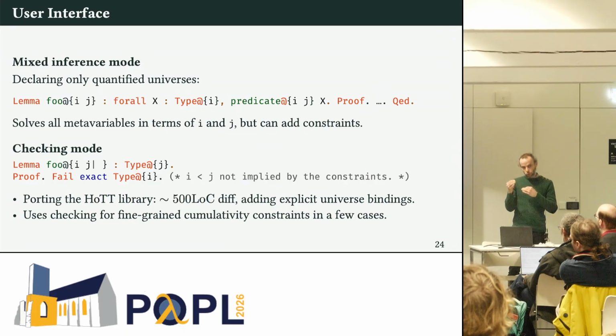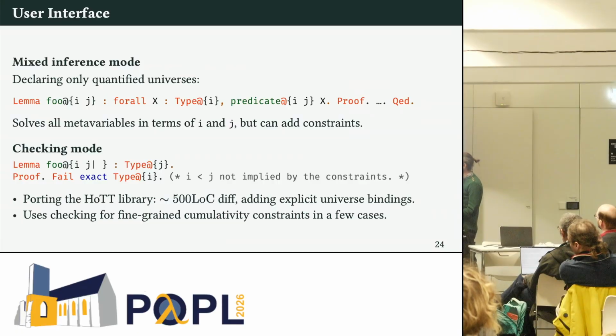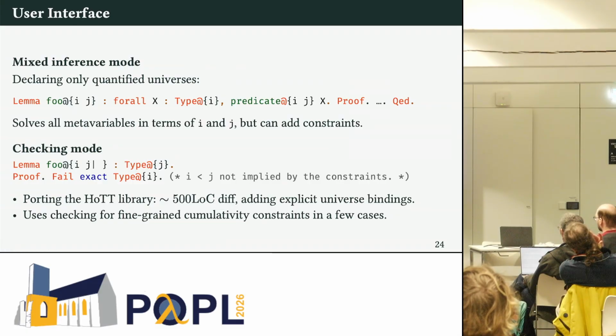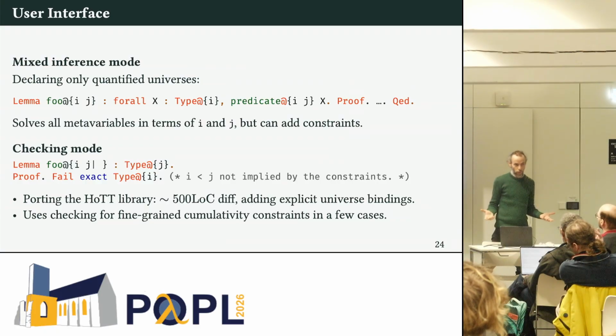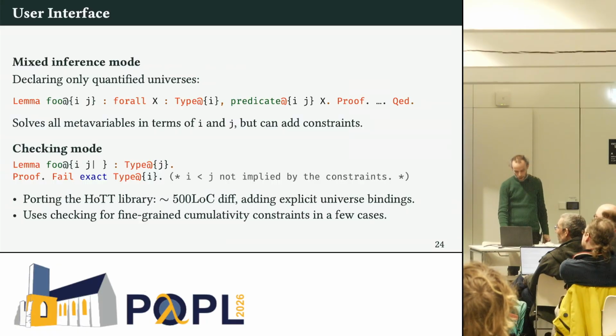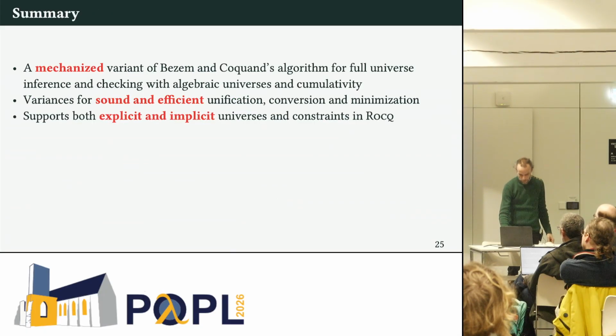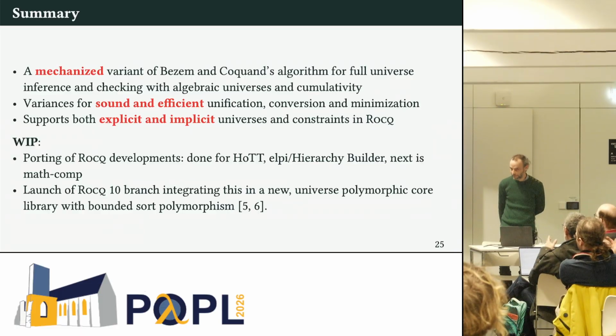Finally, we have two modes to work with these universes when we are writing lemmas or definitions. You can use a kind of mixed inference mode where you explicitly bind the universes that you want to quantify on in your definition, and then the minimization will solve for these universes. It will try as much as it can, without losing generality, to find a solution in terms of i and j, and it will tell you otherwise that some universes cannot be simplified. Or you can be in full checking mode where you control exactly what constraints and universes are allowed. That's it for me, I think.